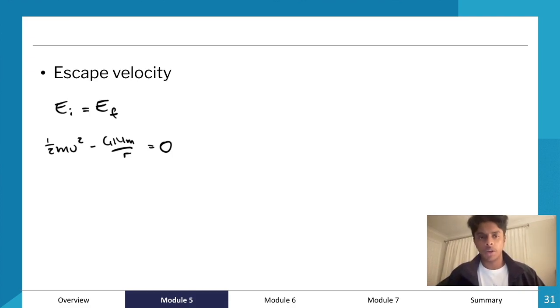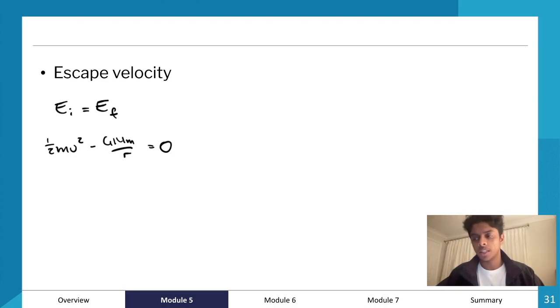Because it's the minimum velocity, the moment it escapes the gravitational field, it will run out of speed, using up all of its energy to leave the field. Because of that, we can say kinetic energy is 0, because after it leaves the field, it will stop moving.